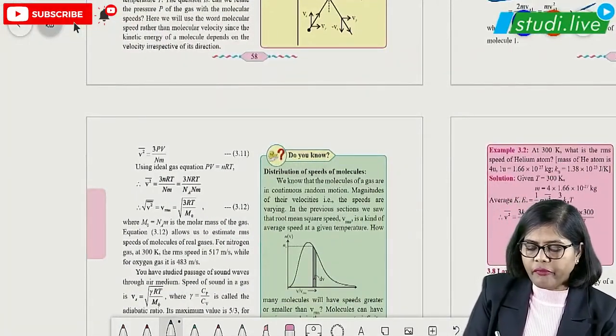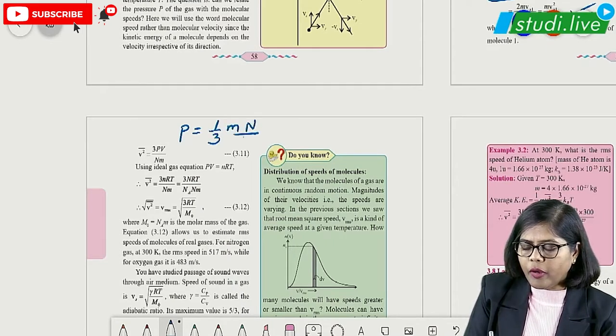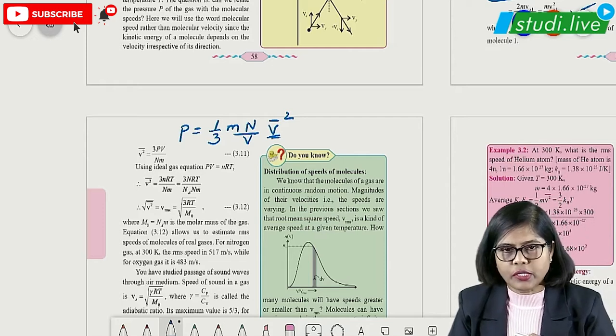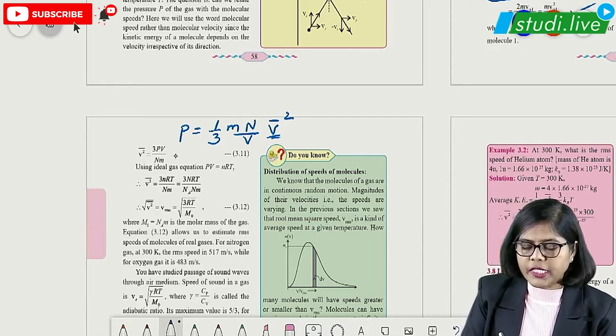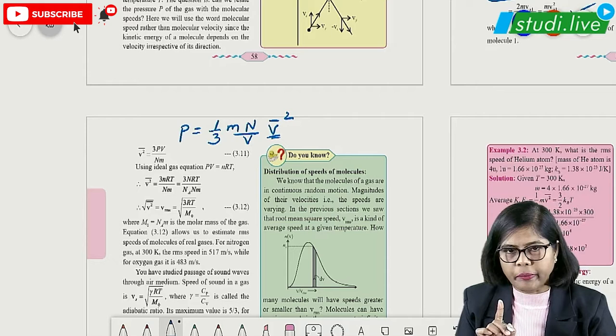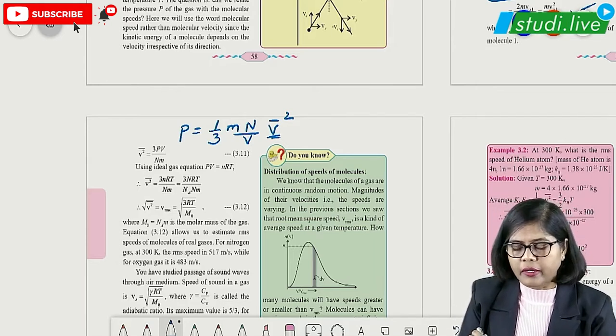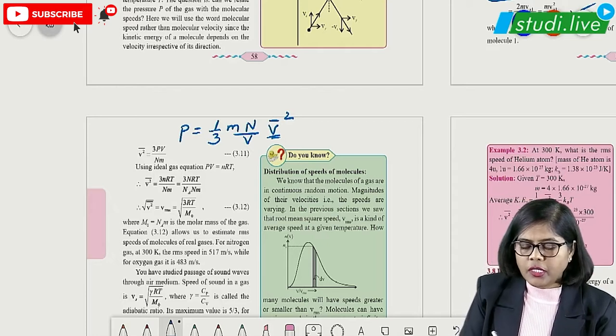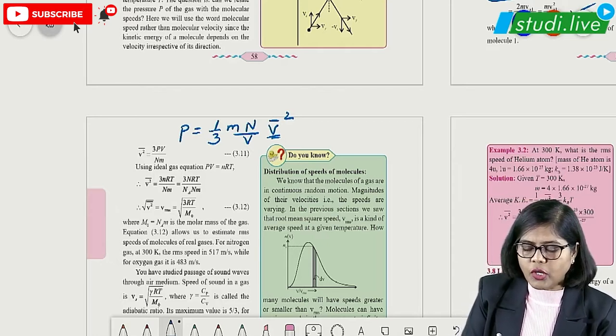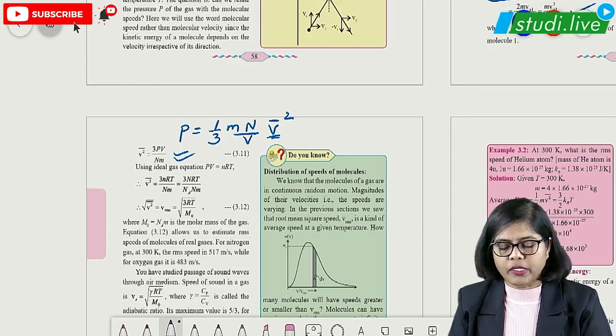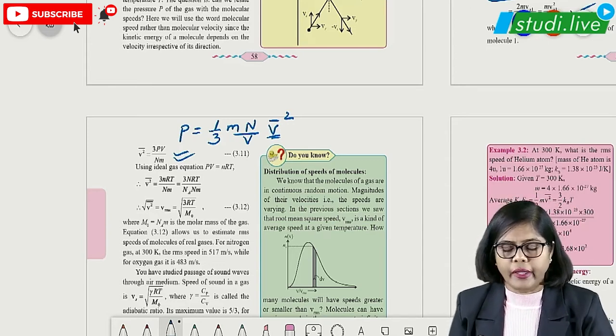This particular formula from where we got, because we have studied that pressure is 1 by 3 m N upon V, that is the volume, into V square, which is the RMS velocity. So from here only we got this particular, and this V is the volume. So remember, you might get confused with that. That is why RMS is written as V bar here, that is root mean square velocity. So what do we get after moving on the other side? We are getting what, V square is equal to 3 PV upon N m.